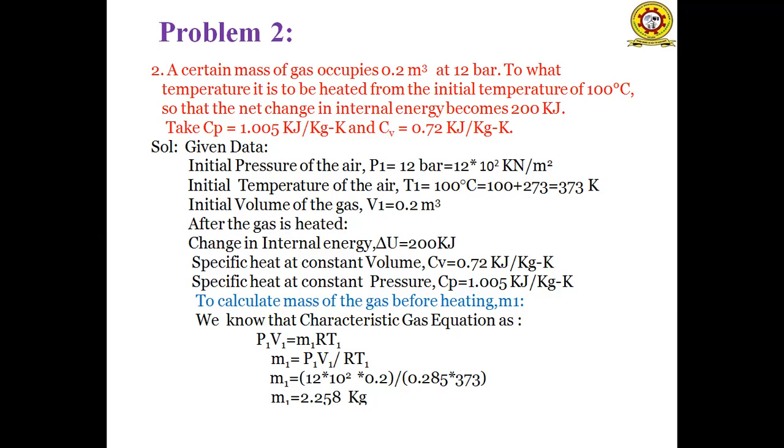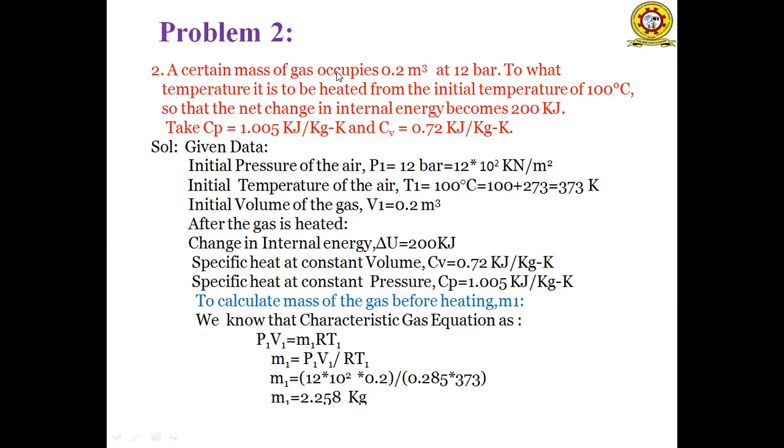This 12 bar gas is to be heated from an initial condition of 100 degrees centigrade, so that the net change in internal energy, delta U, after the heating process becomes 200 kilojoules. So we have to calculate the final temperature of the gas after heating. So this is the problem.